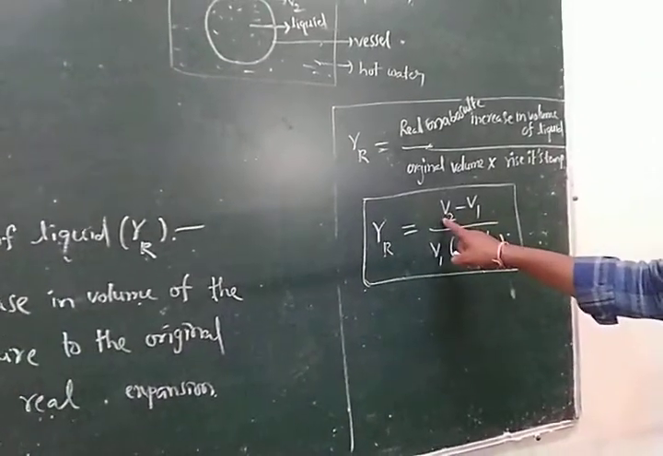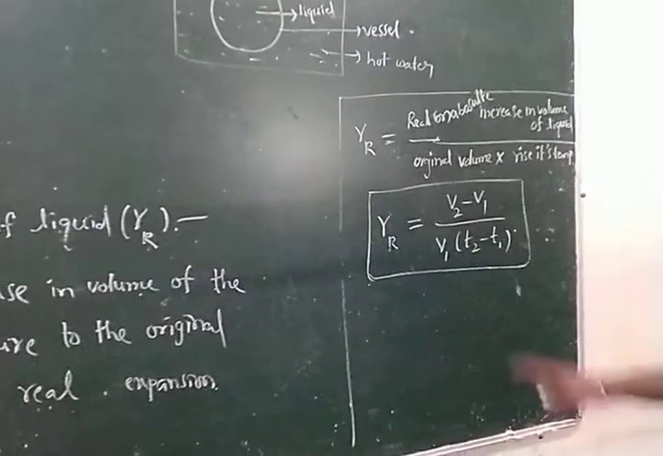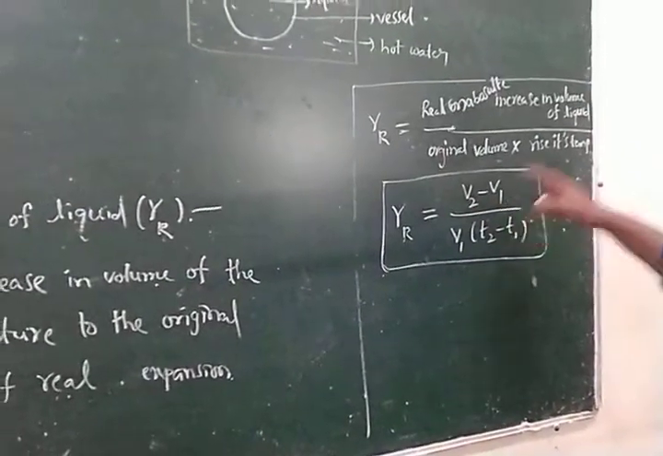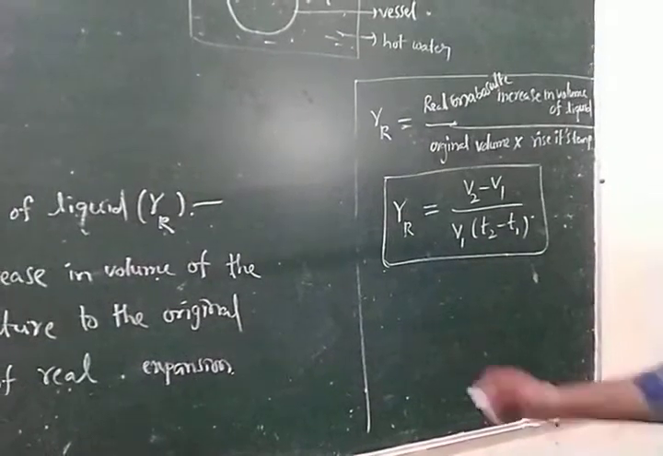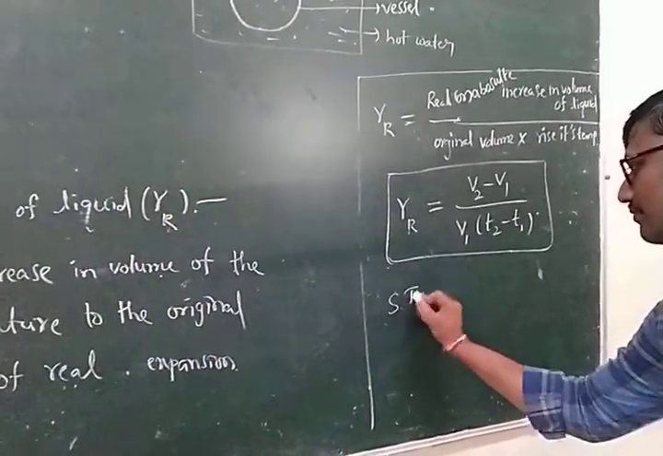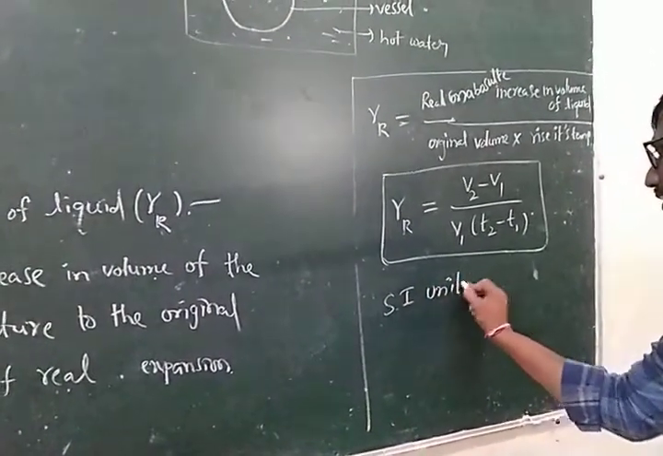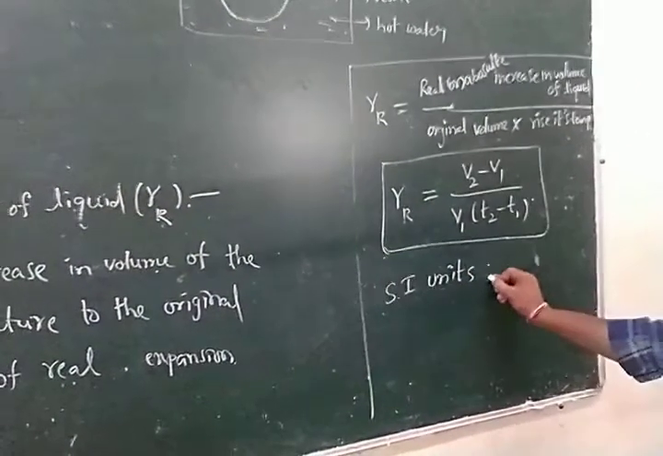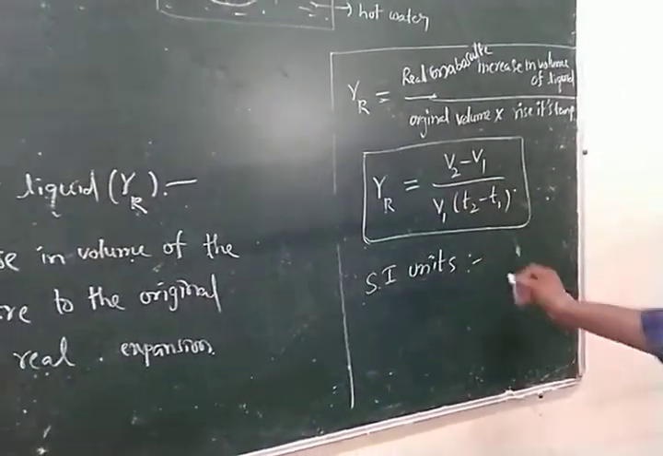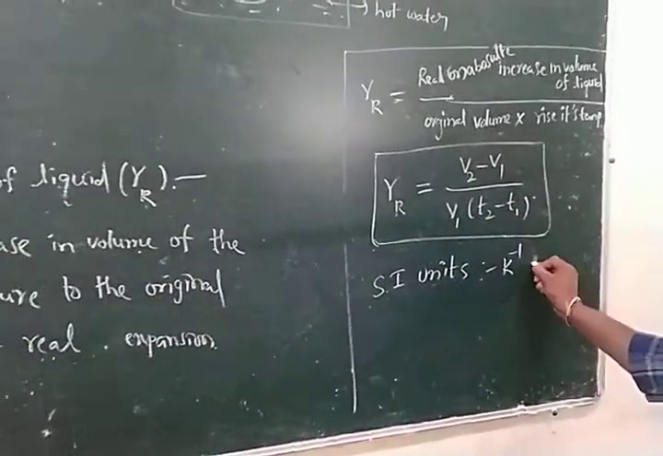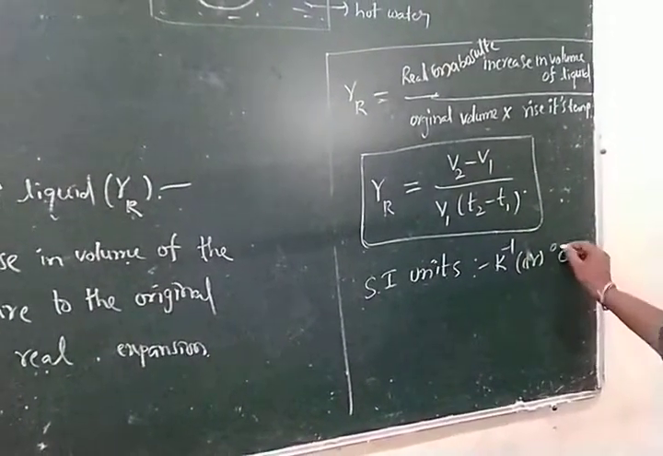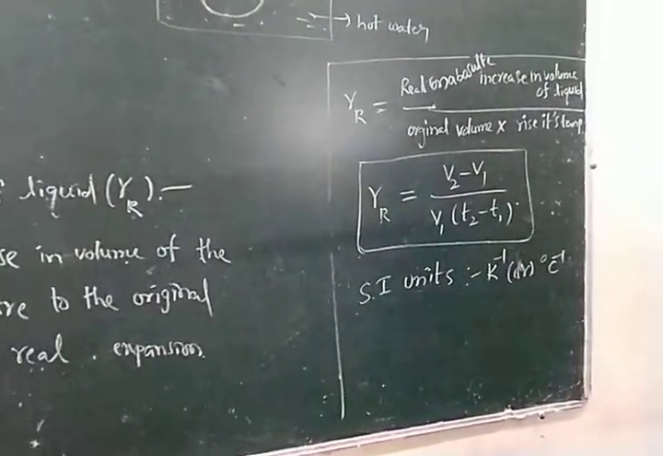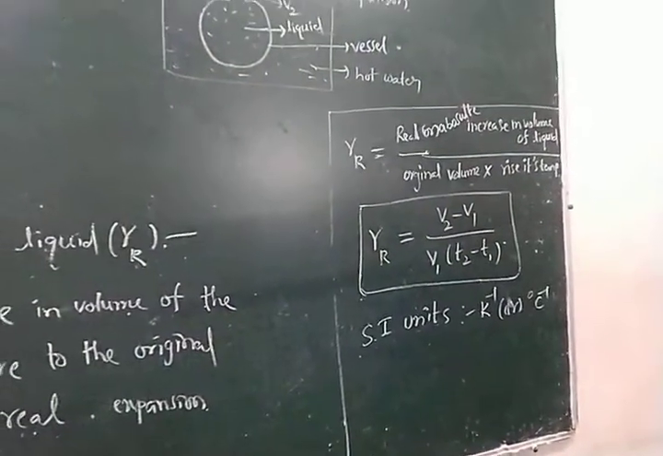V2 minus V1, where V2 is the final value after increasing and V1 is the initial value, by V1 into T2 minus T1. Write the SI units. Again the volumes cancel, so the unit is Kelvin inverse or degree centigrade inverse.